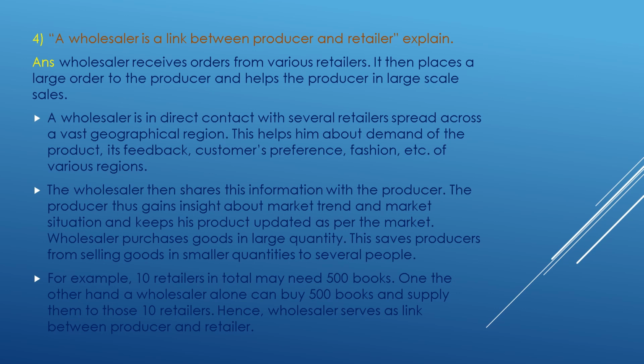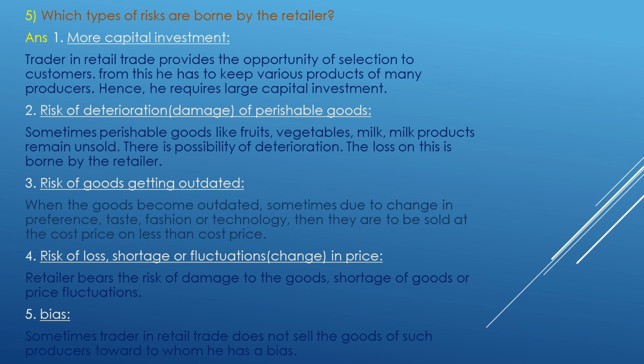Wholesaler purchases goods in large quantity. This saves producers from selling goods in smaller quantities to several people. For example, 10 retailers in total may need 500 books. On the other hand, a wholesaler alone can buy 500 books and supply them to those 10 retailers. Hence, wholesaler serves as a link between producer and the retailer. And fifth question, which type of risk are borne by the retailer?